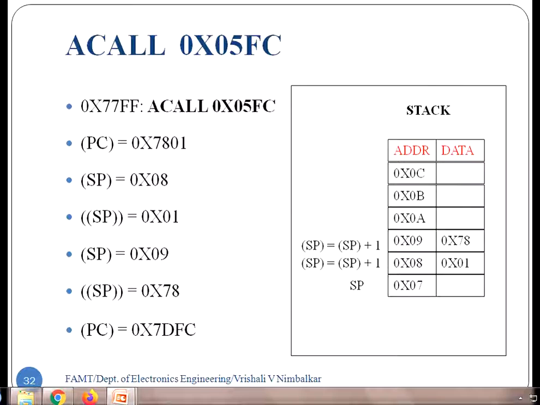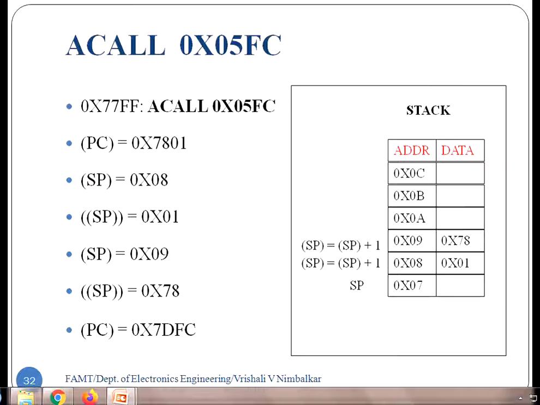Beyond 50 hex, beyond 60 hex is where we initialize the stack memory. Okay, so always keep this in mind. Whenever in the program you write call, you write return, or whenever you are using interrupts, the first instruction in your main program is initializing the stack pointer.